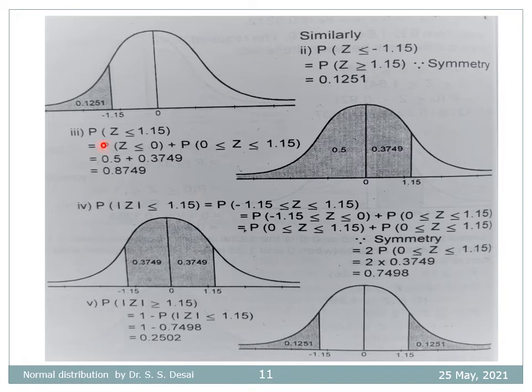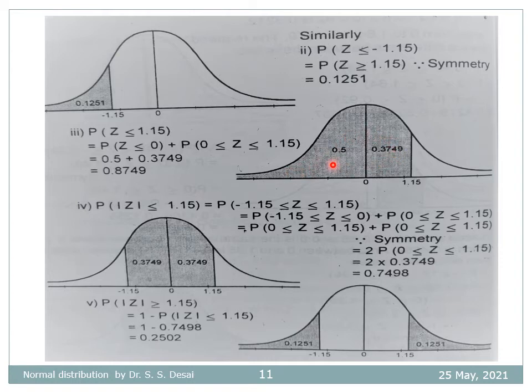Third part, the probability that Z is less than or equal to 1.15. So this means we need this total area, that can be given by the probability that Z is less than or equal to 0, this portion below 0, that is 0.5, plus the area between 0 and 1.15, this portion, which is 0.3749.